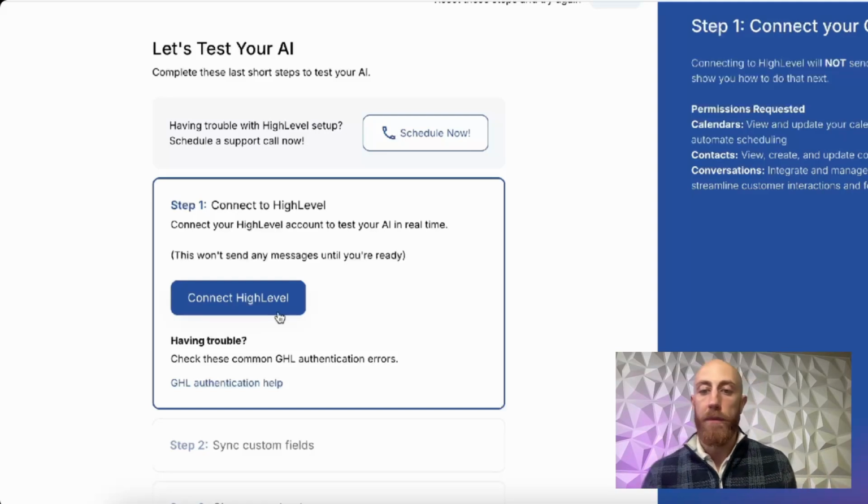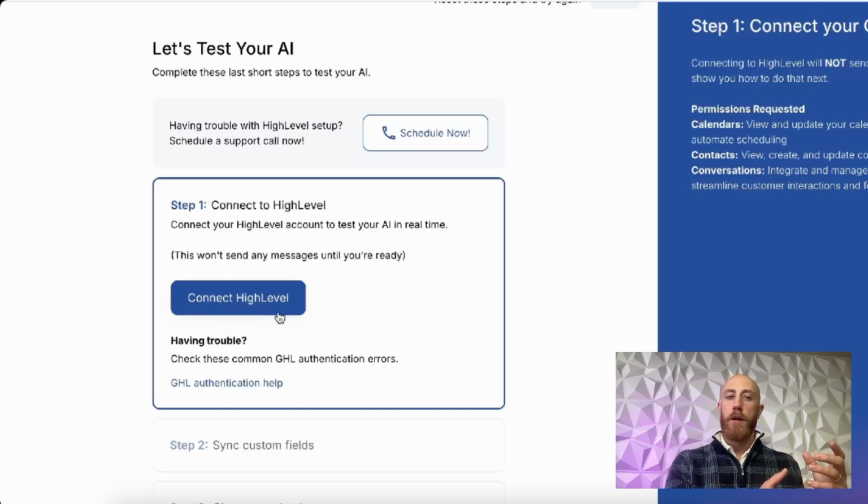So as I mentioned before, Cereba and High Level work together to build your AI. If I were to add a little bit of context into how that works, High Level is going to be your trigger. High Level is your CRM, right? That's the system that you work out of every day. High Level is going to be the trigger, which says, hey, Cereba, it's time to process a message.